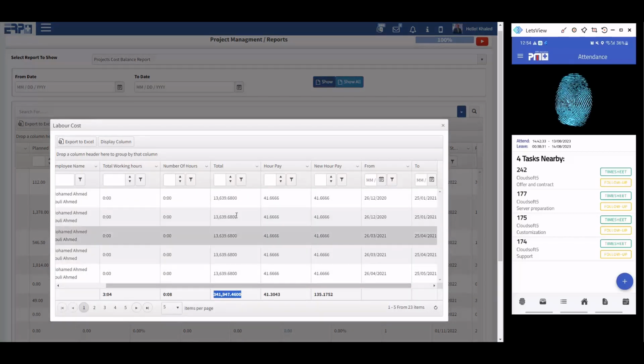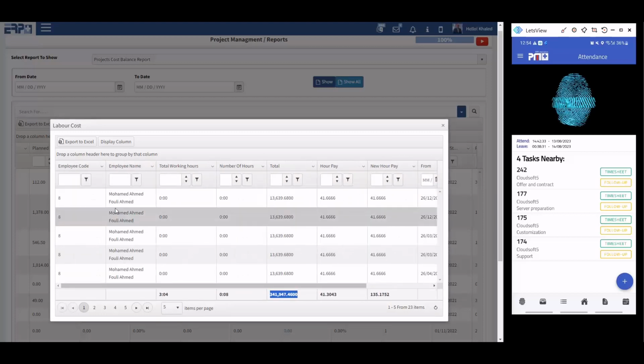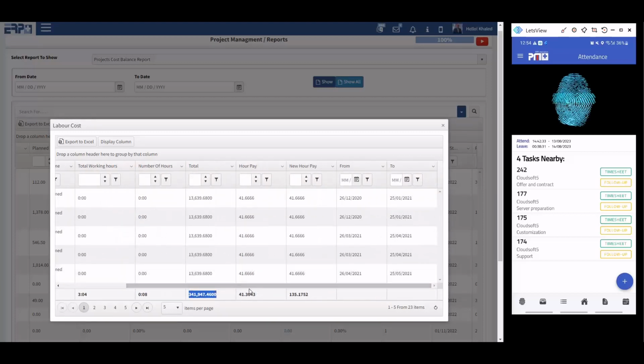If I check something like this, this will give you the cost. This is the total amount for the whole staff members. Let's say I have a laborer and we have 30 days a month, 8 hours a day. It's always calculated that the hour rate is 30 times 8, and then you take the payroll and divide by that.